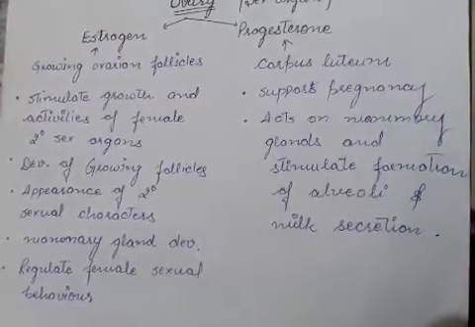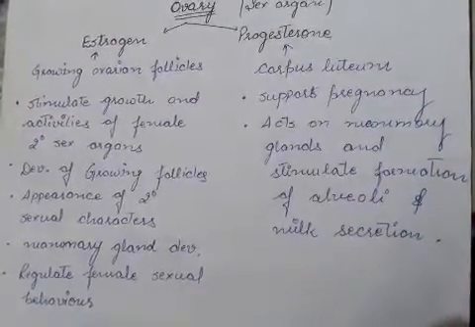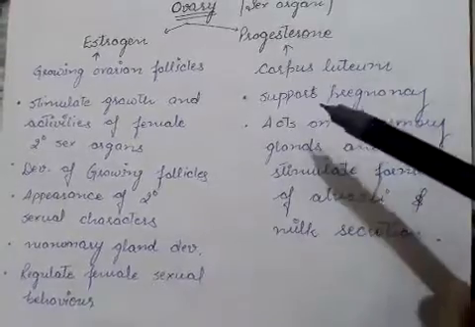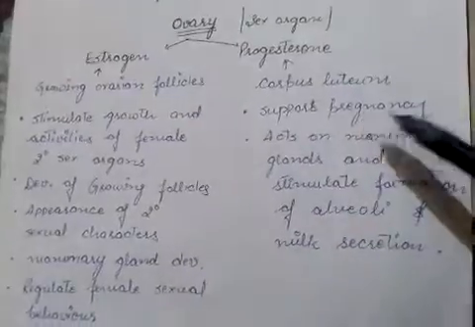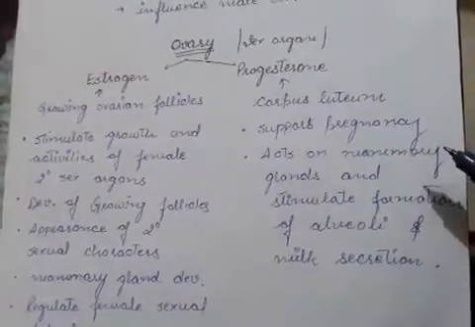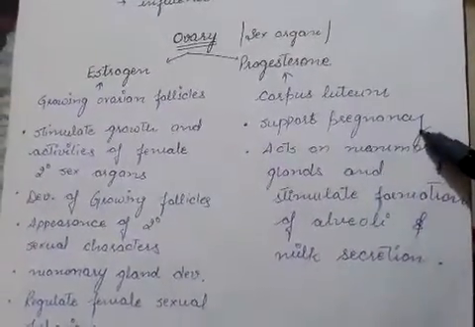The level of progesterone increases mainly during pregnancy, so it is known as a hormone which supports pregnancy.